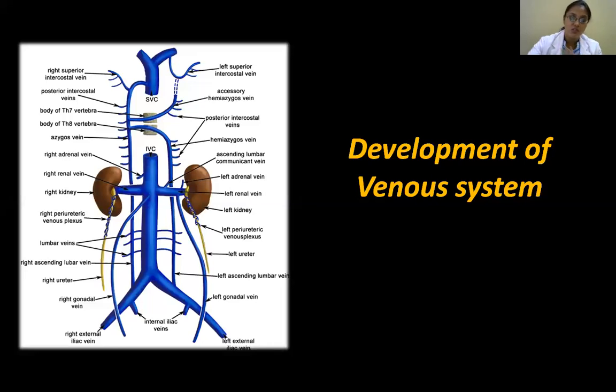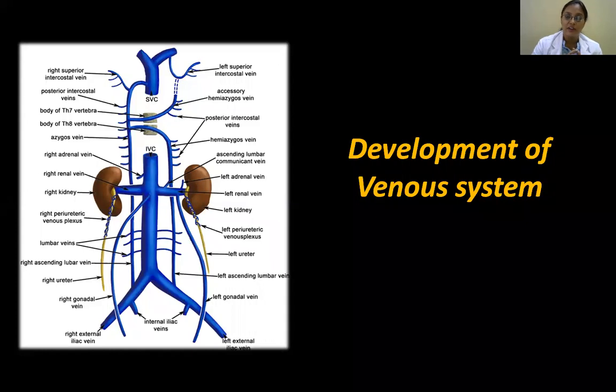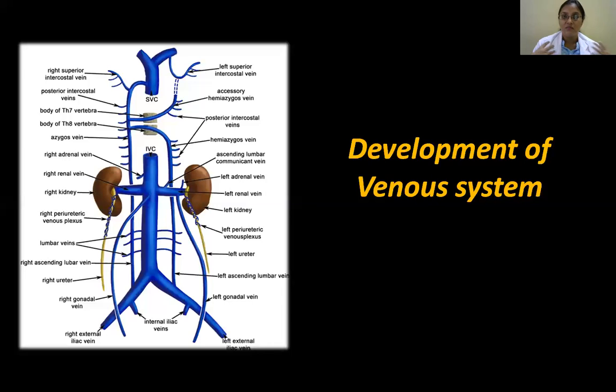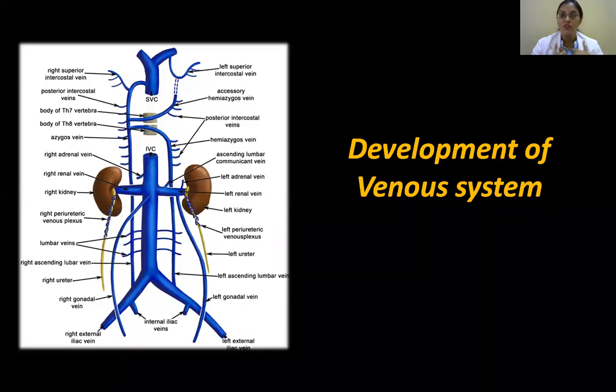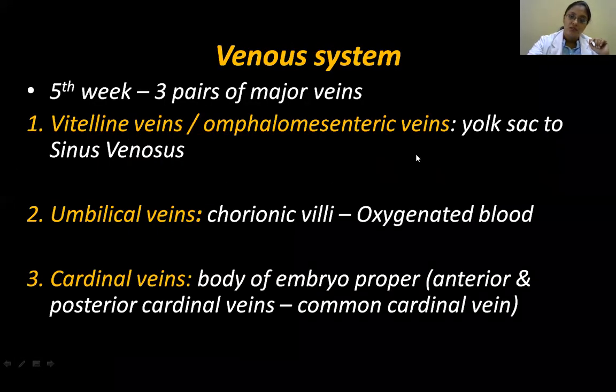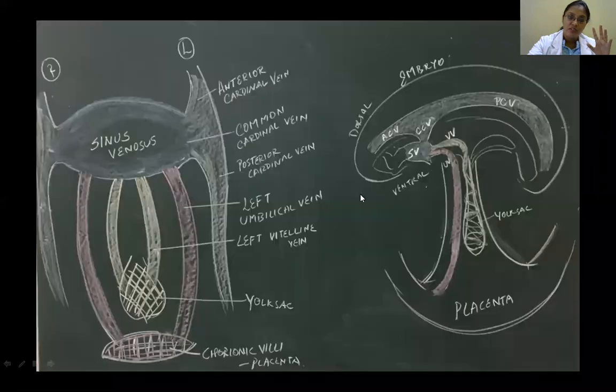So for that, we will see. Here, the superior vena cava. How is the superior vena cava formed? By your two brachiocephalic veins. Just like from your arch of aorta you're getting your common carotid and your subclavian, in the same way you get the subclavian vein and internal jugular vein, and together they form your brachiocephalic vein. The right and left brachiocephalic veins form your superior vena cava. These three, I already told you, come from three different sources.